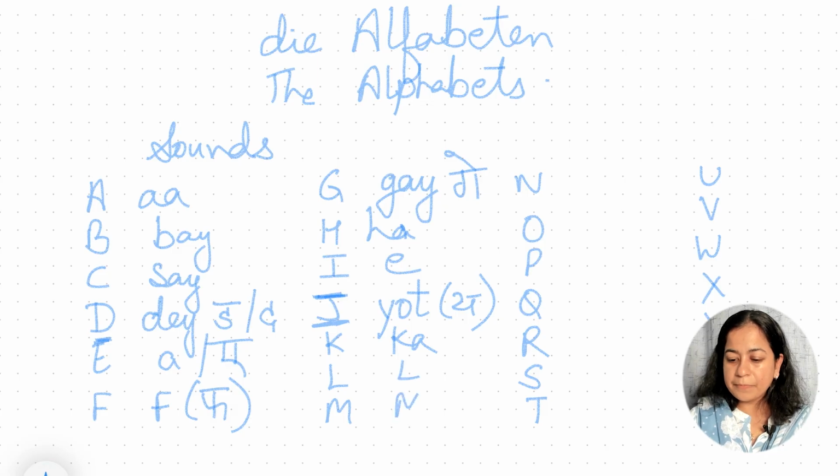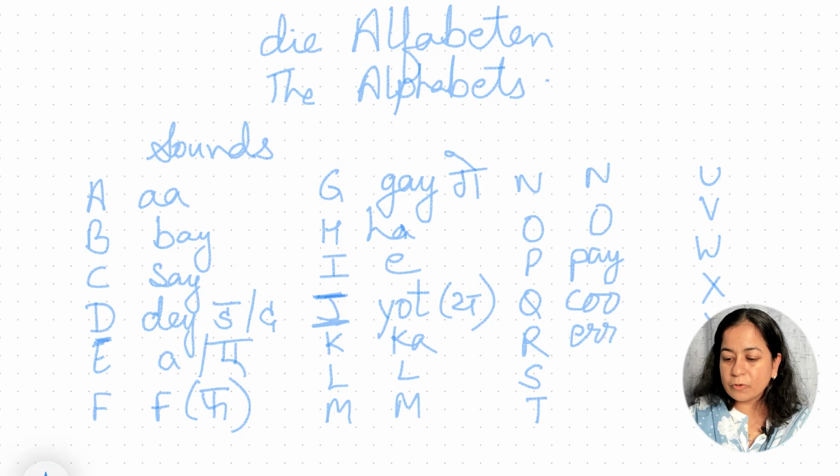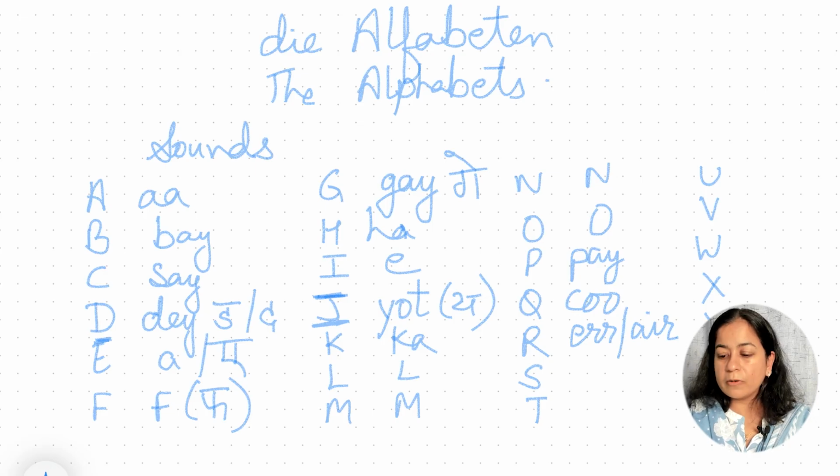L, M, N, O. These four alphabets take the same sound they have in English. They don't change. Now P takes the sound of 'pay'. Q is very blunt, just like a 'coo' sound. R takes the sound of 'air', either this way or this way. But you don't have to pronounce it like 'air'. It's very quick, they almost eat up the sound. We don't have to pronounce that R sound properly with R wobbling.